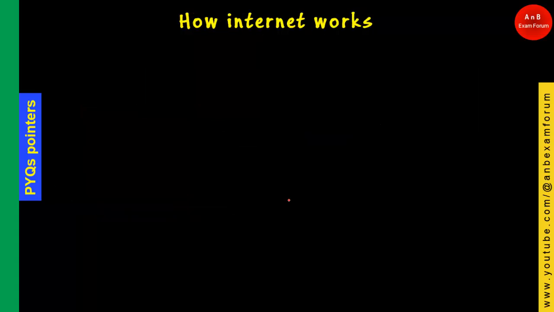So we have seen the historical points. Now let's see how the internet basically works. I will give you a short view on this. I'm not going to detail how the internet works, but you will get the basics. The first thing is that all devices have an IP address, the internet protocol address, and all those devices are connected using these IP addresses.